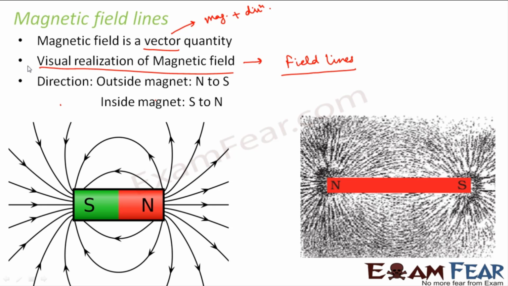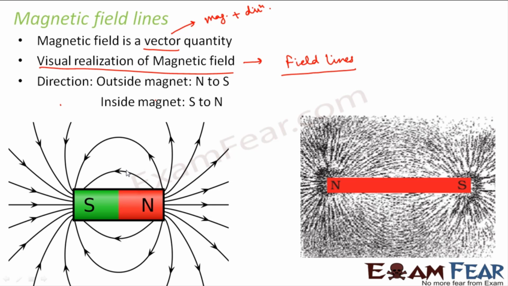When it was found that those iron filings arranged themselves in these specific patterns, it was told that, okay, this means that there are lines in this form. The same thing was drawn like this. So there are lines in this form, and these lines represent a magnetic field, right? And these lines are known as magnetic field lines or field lines. Correct?